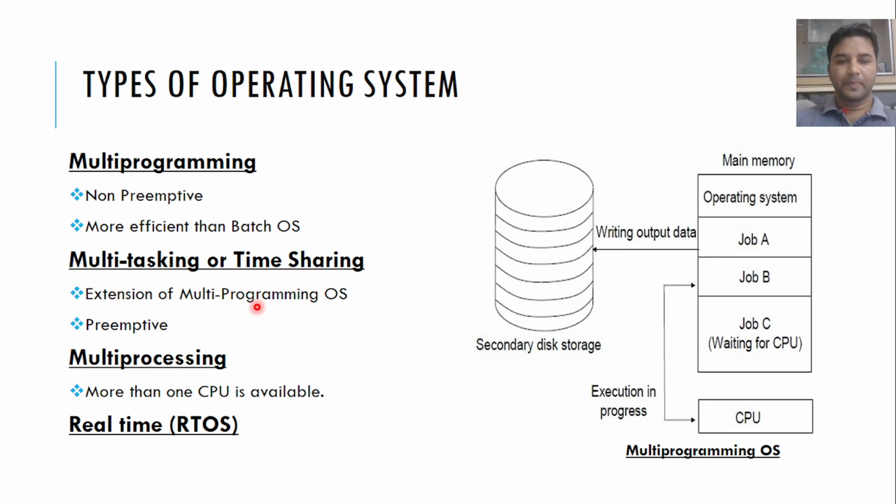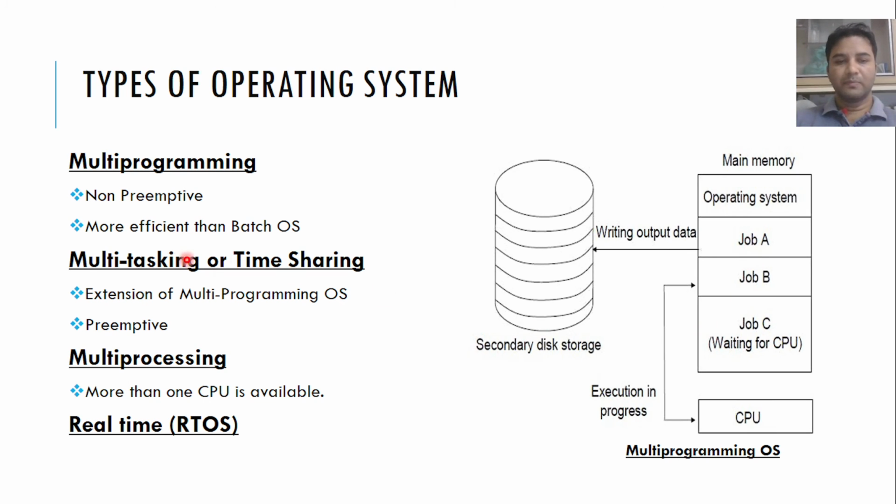Let's say, in this operating system, job A will execute for 2 seconds, job B will execute for again 2 seconds, job C will execute for again 2 seconds. Like that, they share their execution time in the CPU, and that is why this is called a time sharing operating system. All the jobs share the execution time in the multitasking operating system.